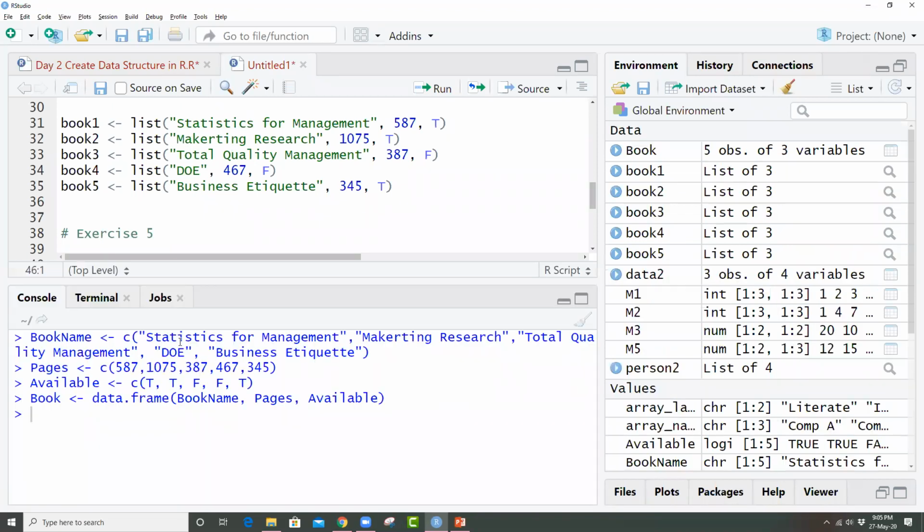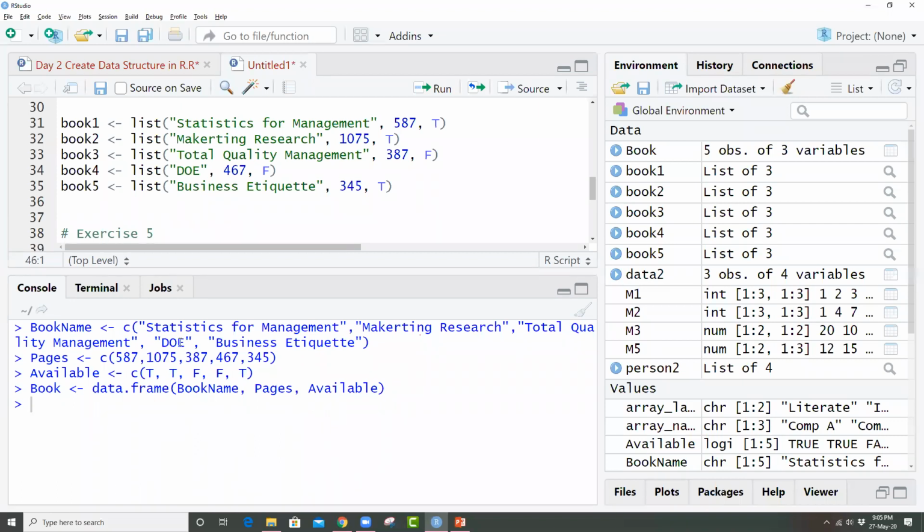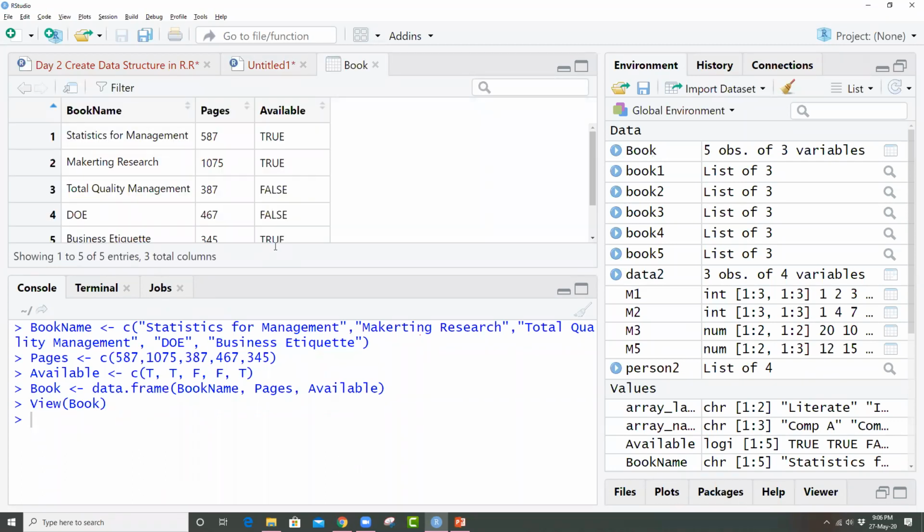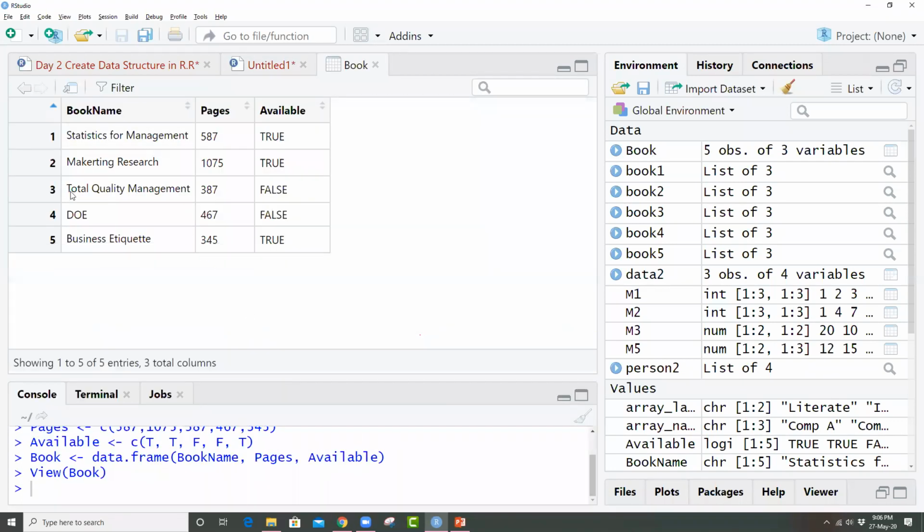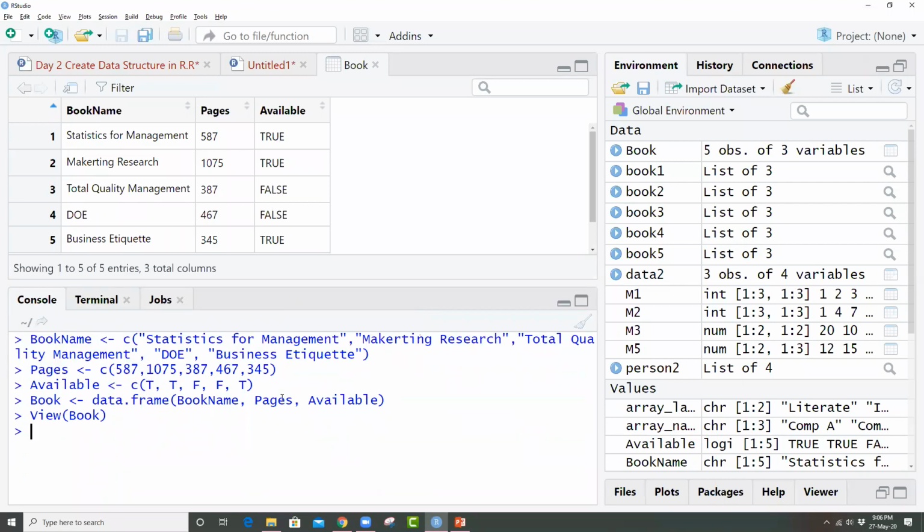If I run this, it has run successfully. Now how can I see this? So here you can see the object has been created, book, and this data frame is there, with the name of the books, pages, and whether it is available or not, right? So that is what we can create.